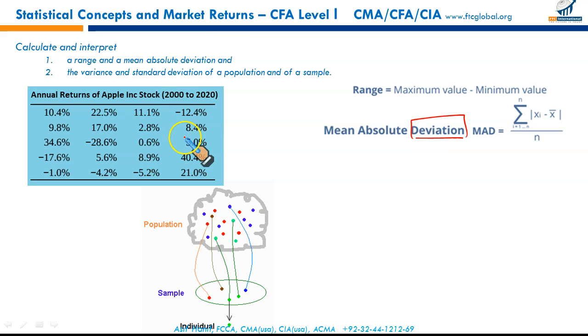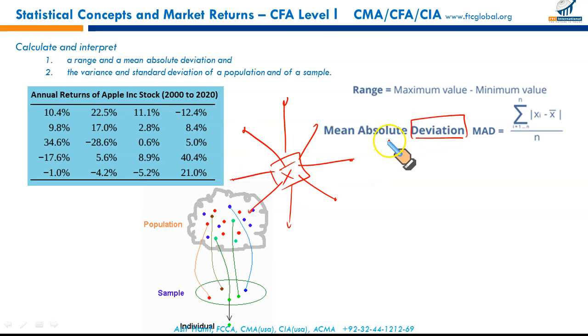In this set of data, we calculate the mean. In the previous method, we studied calculation of mean, adding all these values and dividing by the number of values. Mean absolute deviation means if X bar represents your mean, the data is spread out around X bar.